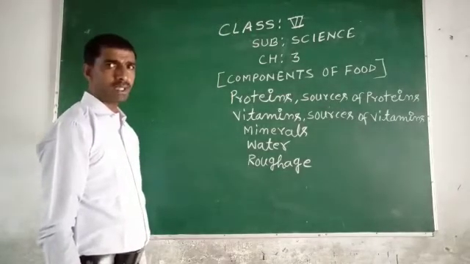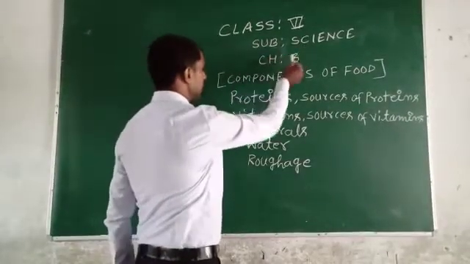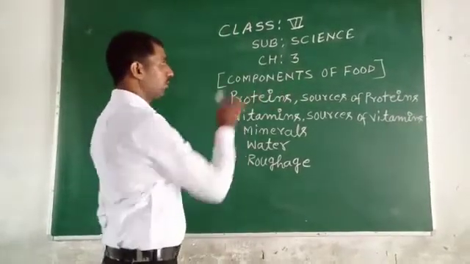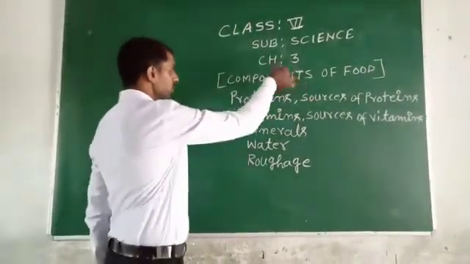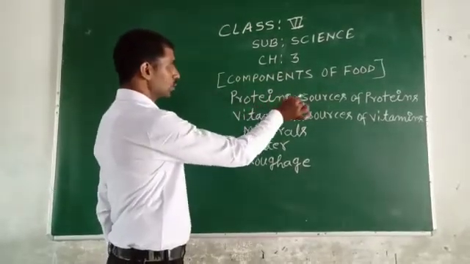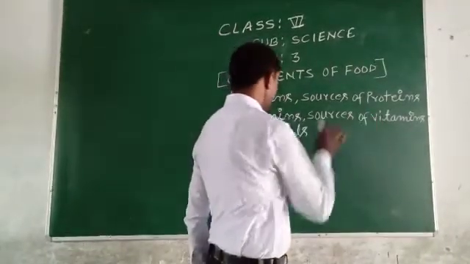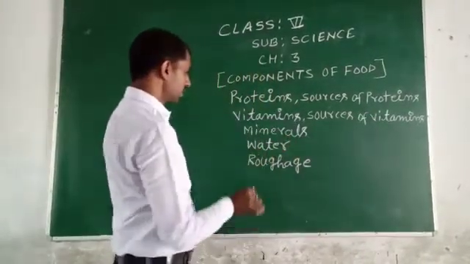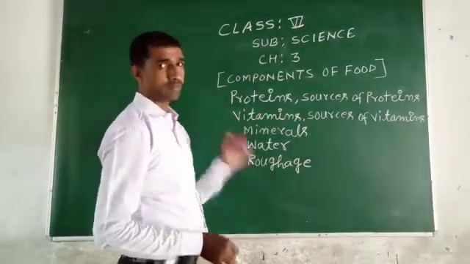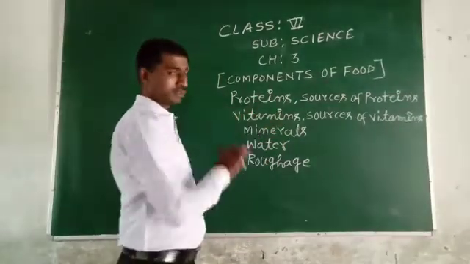I am Arun Pandey. I am going to discuss class 6 subject science, chapter 3, and the name of the chapter is components of food. Inside chapter 3, I am going to describe proteins, sources of proteins, vitamins, sources of vitamins, minerals, then water, then about the fish in this video. But first of all, I am going to describe proteins.